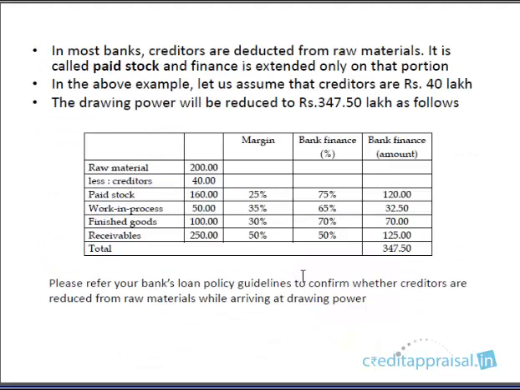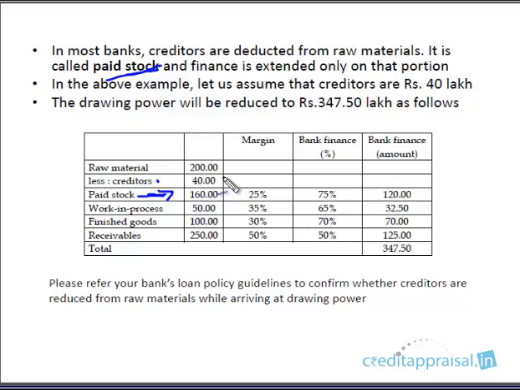But you need to be aware of the term paid stock. They'll deduct the creditors from the raw material, and what you arrive at is known as paid stock. On that they calculate the 25% margin. So in the earlier example, we straight away calculated 75% of 200, but in practice, usually this is done.